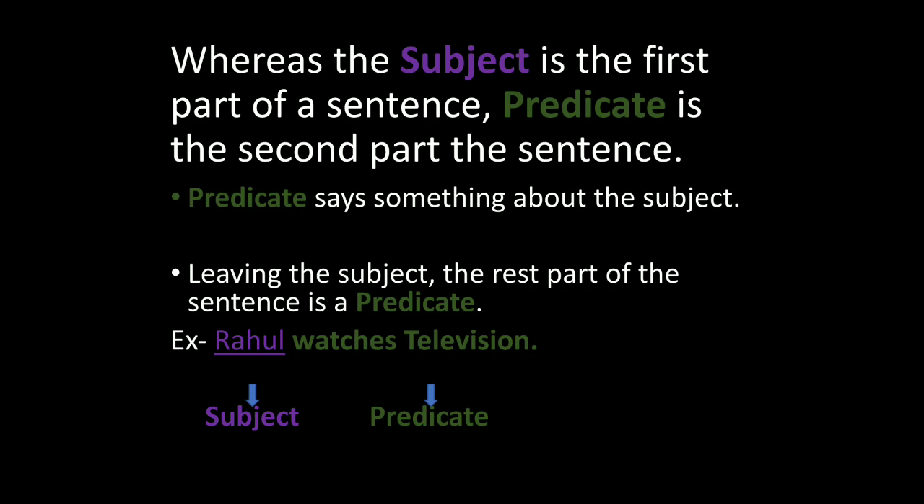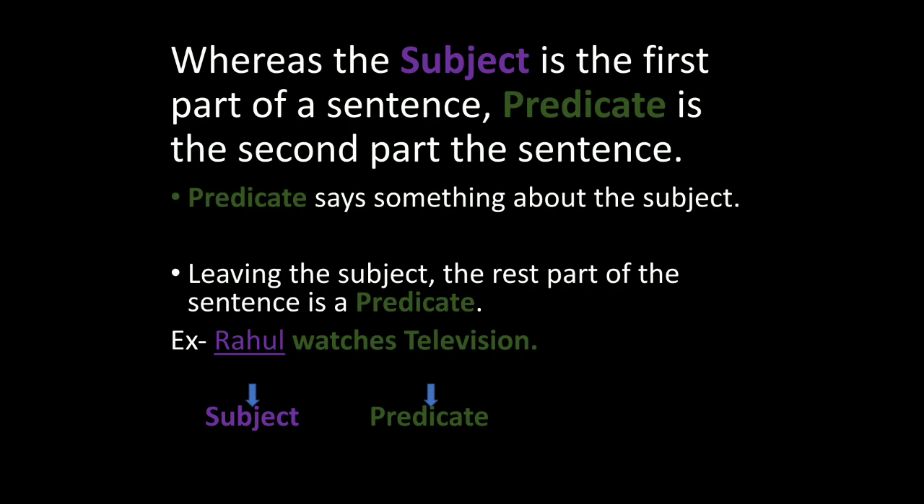Next, whereas the subject is the first part of a sentence, predicate is the second part of the sentence. Generally, the subject remains in the first part of a sentence and predicate in the remaining part of the sentence. Predicate says something about the subject. Leaving the subject, the rest part of a sentence is a predicate.